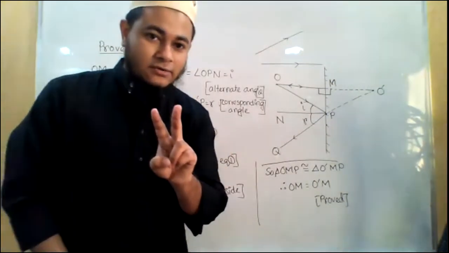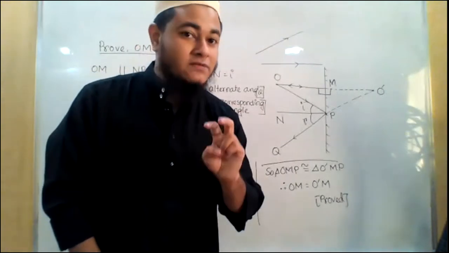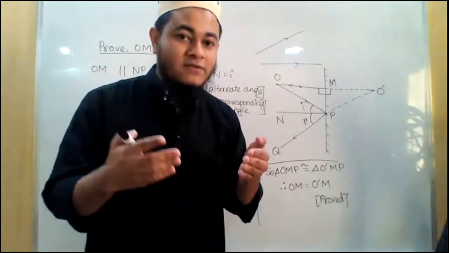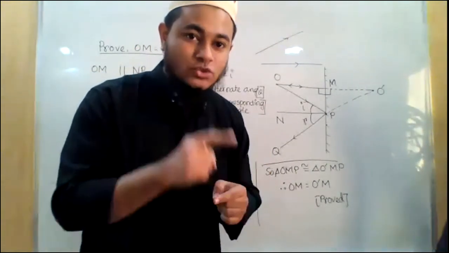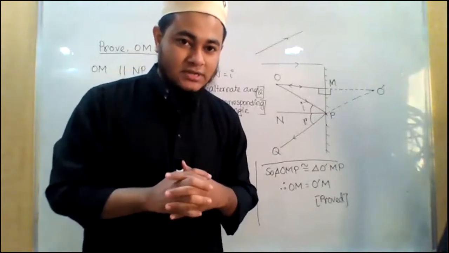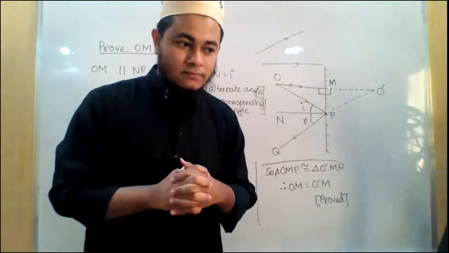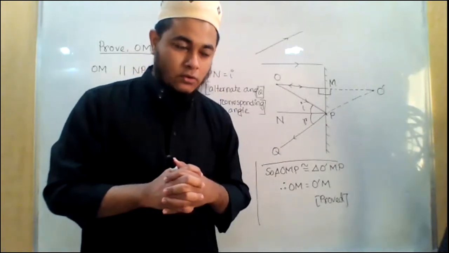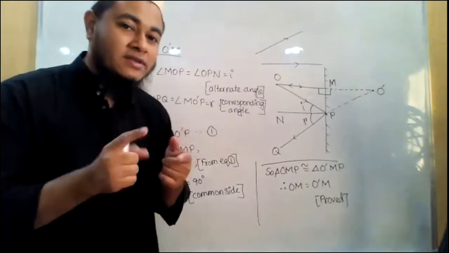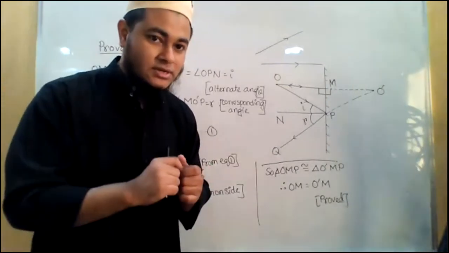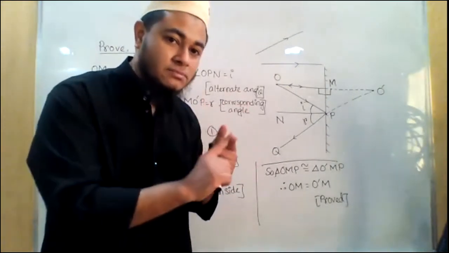We need two incident rays, and two incident rays will give us two reflected rays. Wherever the reflected rays meet, the image will be found there. This point is clear? Yes. Okay, so now we have to check where the reflected rays meet. That is our target.